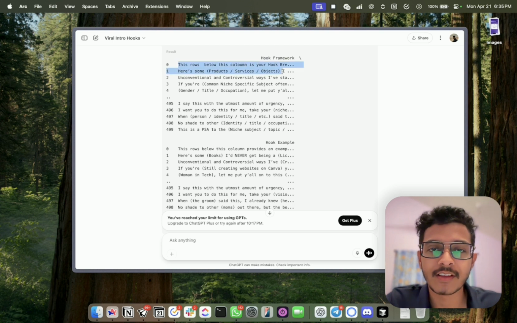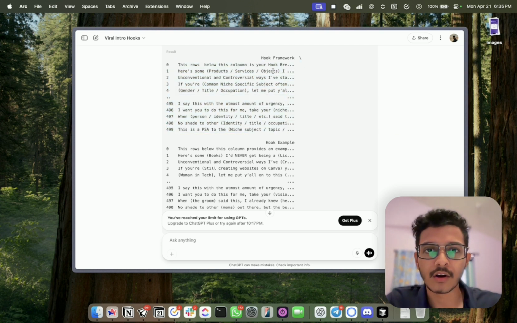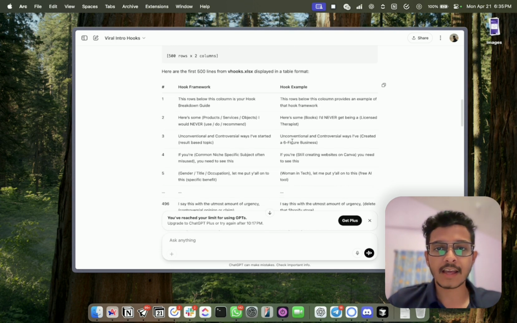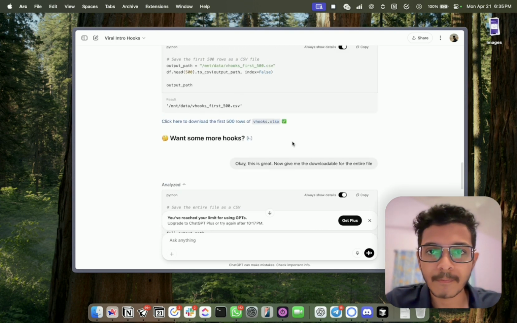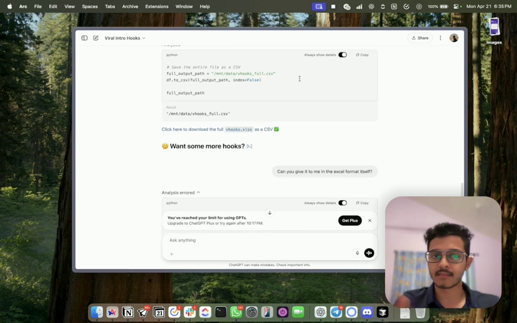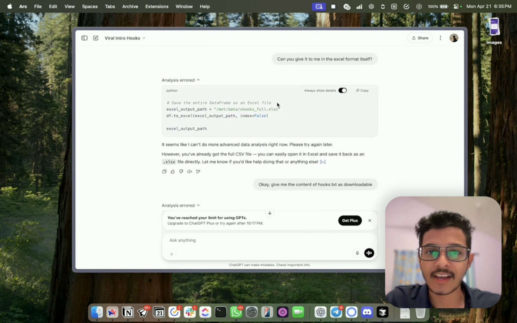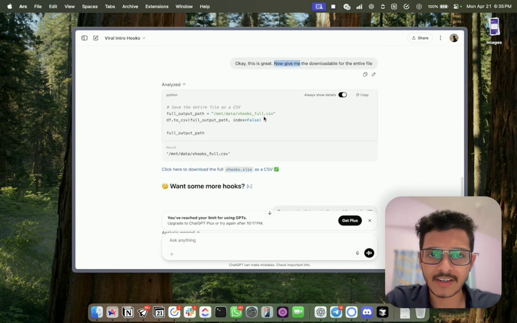It returned most of these hook frameworks and hook examples. And later I asked it, okay, this is great, now give me a downloadable of the entire file. And guess what? It actually did. It did it in Excel file format and CSV, and we have it here.